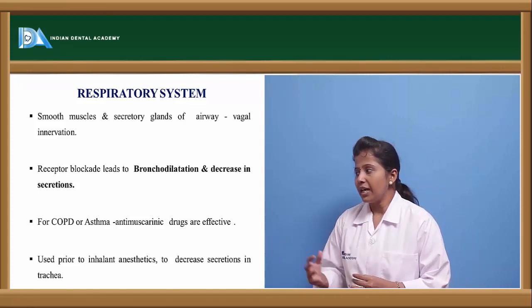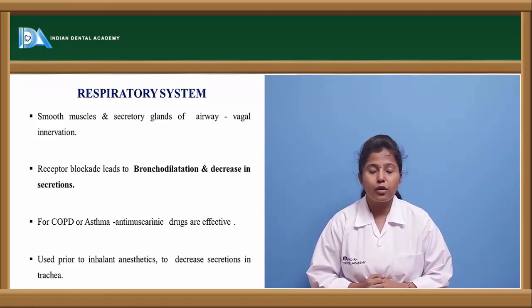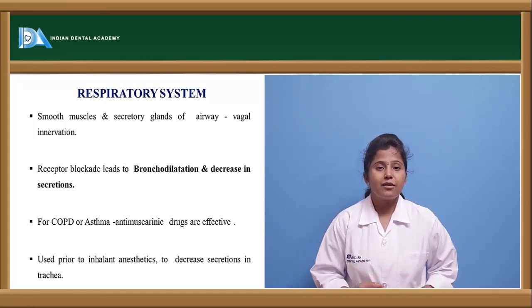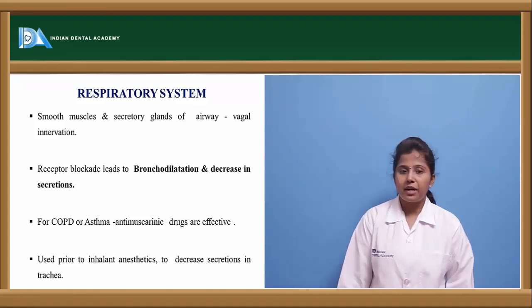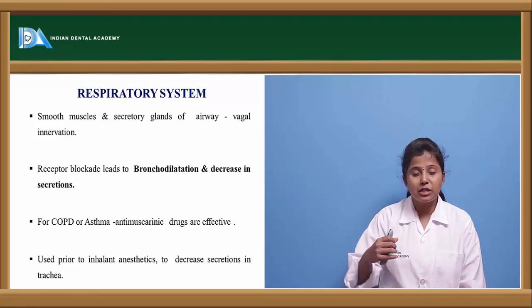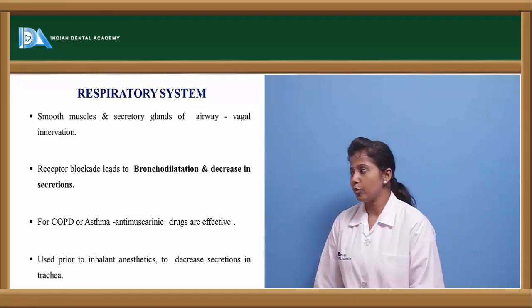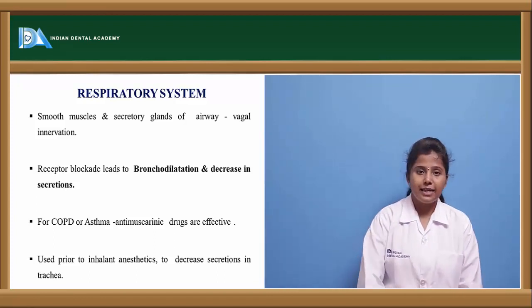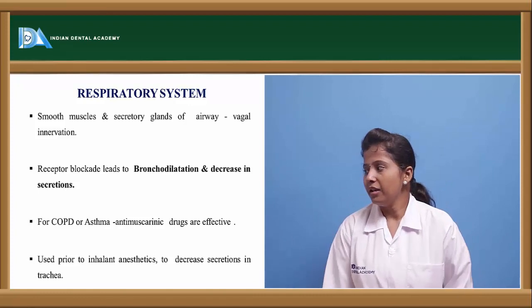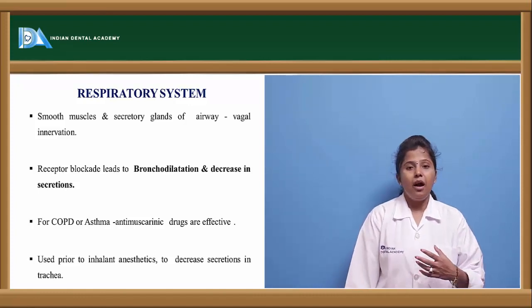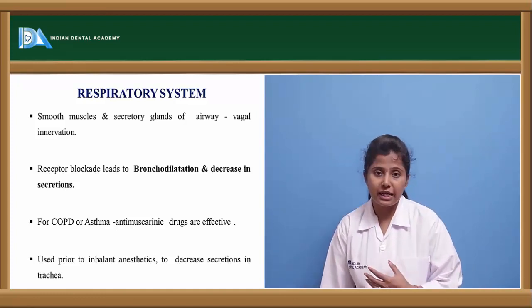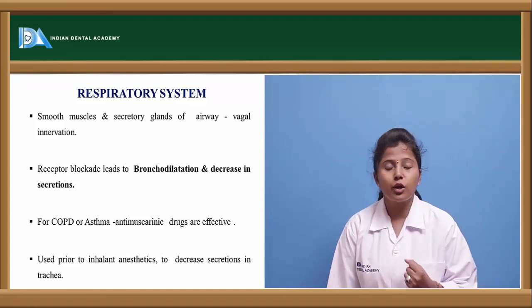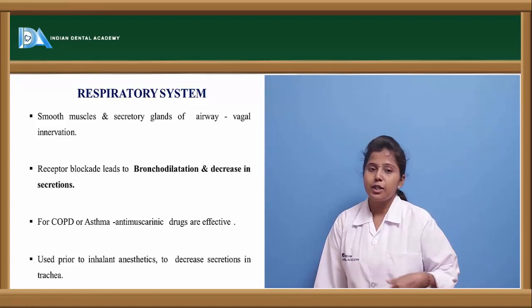So because of that, there will be decreased secretions in the respiratory airways, and if this blockade takes place, it leads to bronchodilation and decreased secretion. Mostly because of this bronchodilatory effect shown by these antimuscarinic drugs, they are preferred in asthma as well as in COPD,